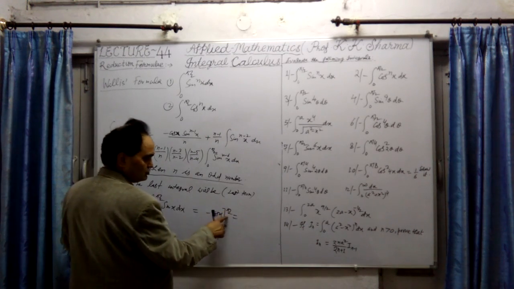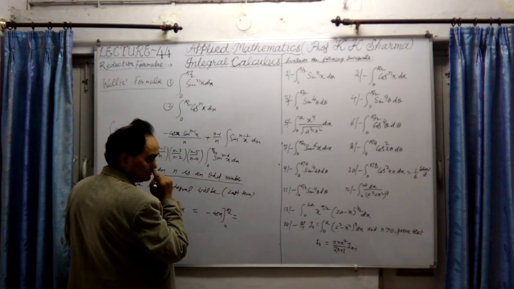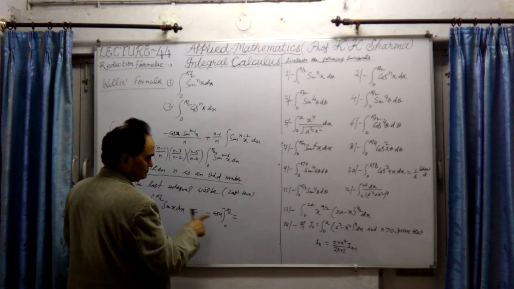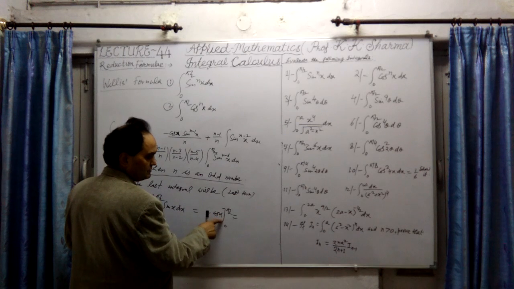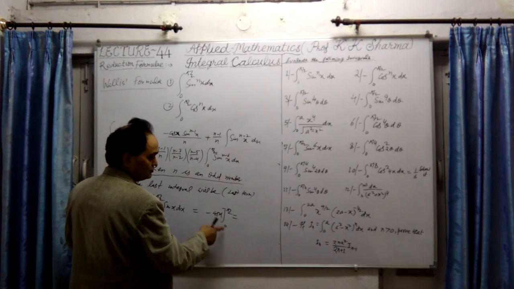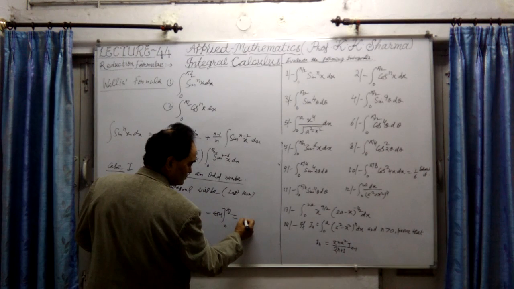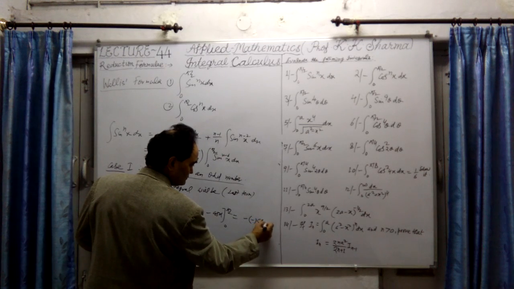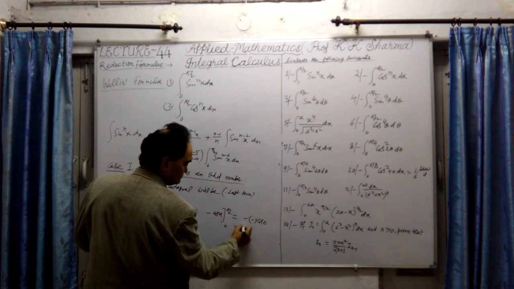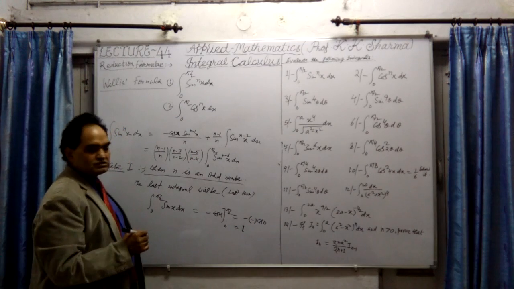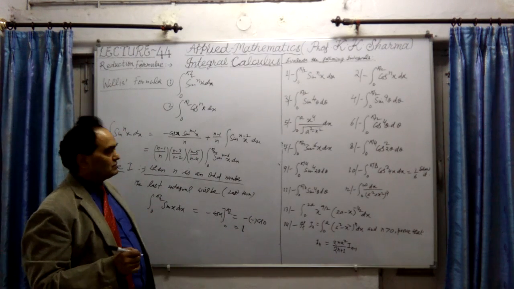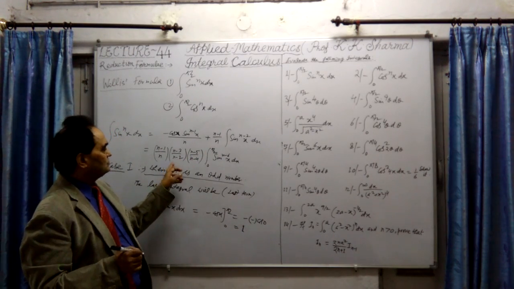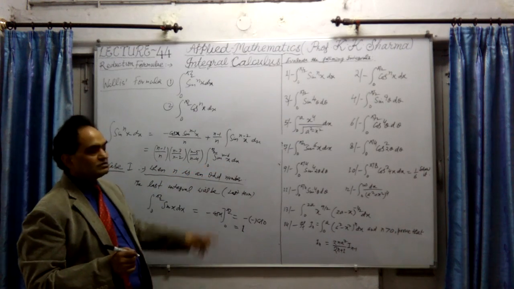At pi by 2, the value will be 0, because cos pi by 2 is 0. But at 0, the lower limit is substituted with a minus sign in between. The minus sign and cos 0 being 1 give plus 1. The last value will be plus 1. Okay, so in this way, if I substitute these values, the last result in this case will be 1.